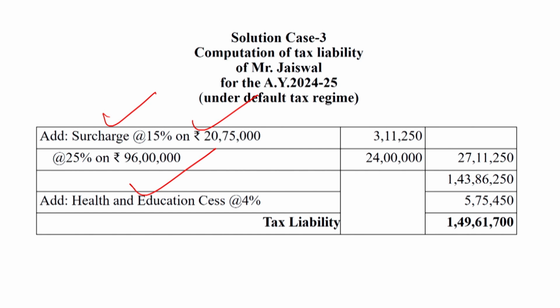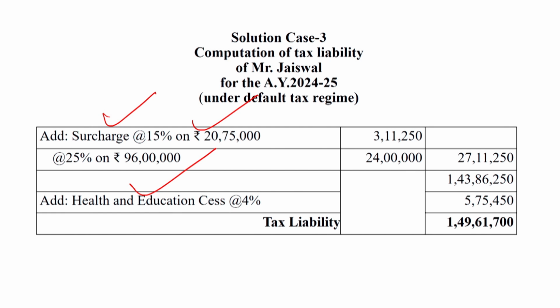Up to rupees 4 crore, the rate of surcharge will be 15%, and above, up to rupees 5 crore, the rate of surcharge is 20%, and above that the rate of surcharge is 37%. But now it has been decreased to a maximum of 25%. So 25% on the rupees 96 lakh will be computed.